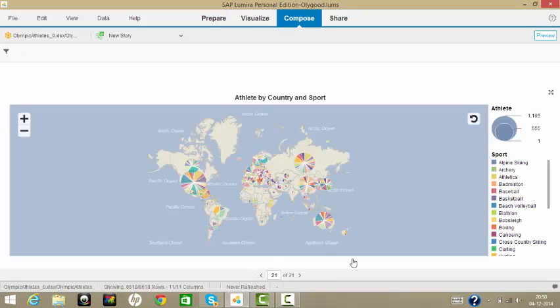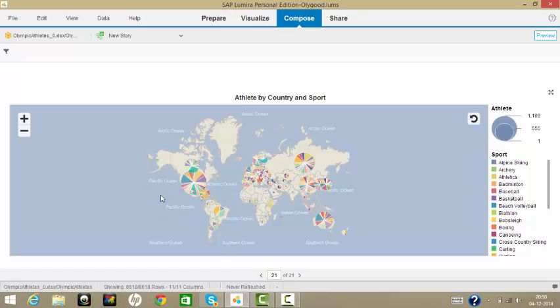This is my last one, which is a geo pie chart. It shows, for every country, of their total medal winning sports, which of them gets the most medals and which of them has the most number of athletes.